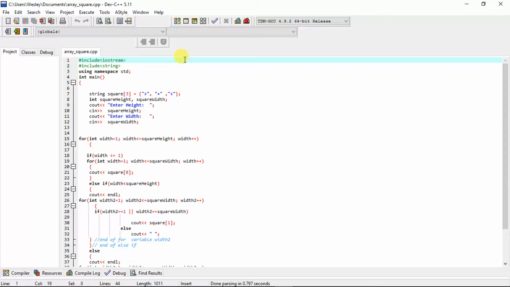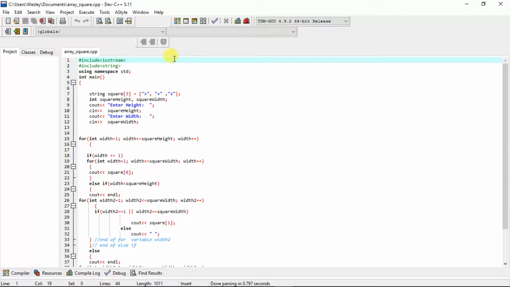We will begin the tutorials with a basic program which will ask the user to input an integer value for height and width. These inputted values will then be tested in a series of loops. It will use an array to store multiple characters which will then be used in our loops. When finished, the program should output the array's elements which will then display a square with mathematical symbols.